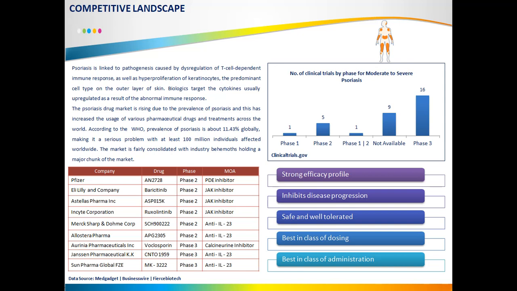According to WHO, the prevalence of psoriasis is about 11.43% globally, which makes it a serious problem. And the market is fairly consolidated with industry behemoths holding the major chunk of the market. So these are some of the representations we have to use in our case study to map the competitive landscape.